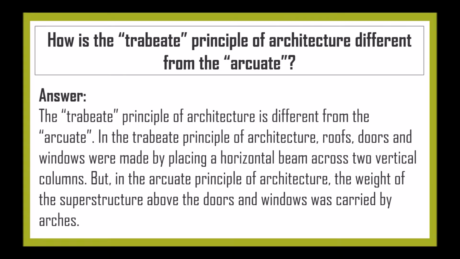In the Trabeate principle of architecture, roofs, doors and windows were made by placing a horizontal beam across two vertical columns. But in the Arcuate principle of architecture, the weight of the superstructure above the doors and windows was carried by arches.